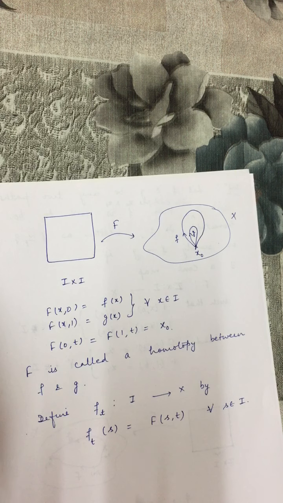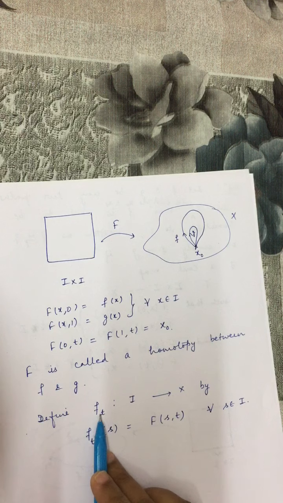Since any continuous map from a closed interval to X is called a path, this will be a path.